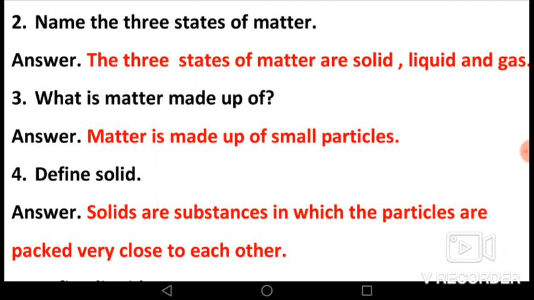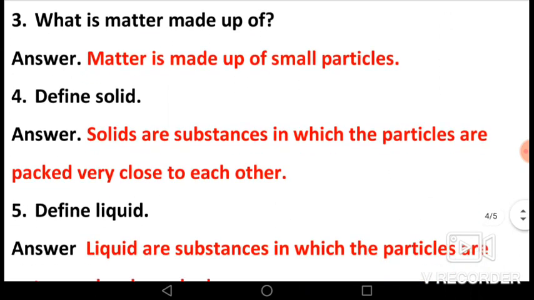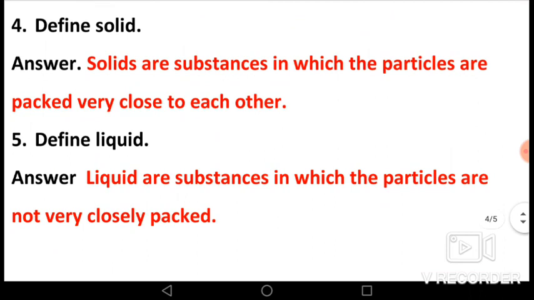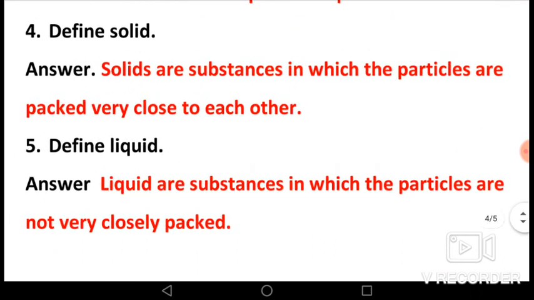Now third question, what is matter made up of? Matter is made up of small particles, and these particles are arranged in different ways in solid, liquid and gas. Now fourth question, define solids.